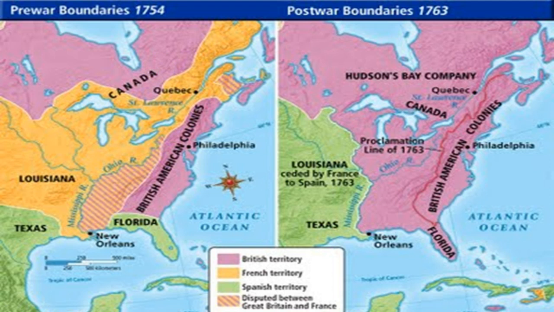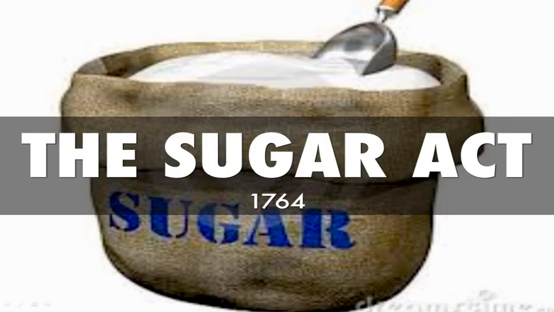Let's move on to your next question. The Sugar Act. The Sugar Act is the first of the major taxes that the British passed. It is a tax that obviously taxes sugar. The reason they passed the Sugar Act was to pay for the French and Indian War.